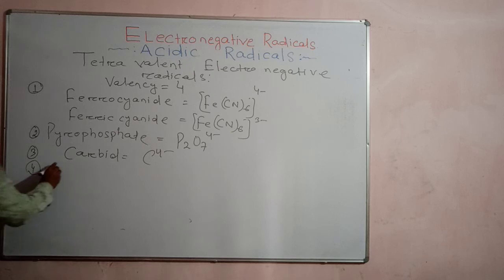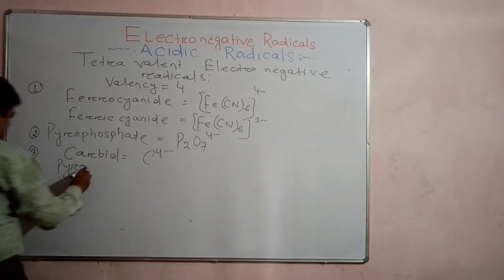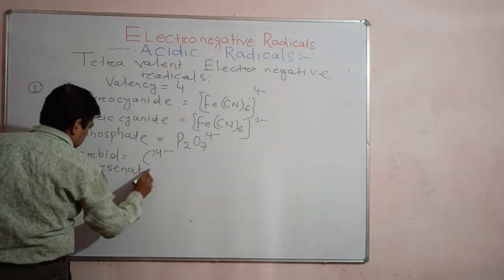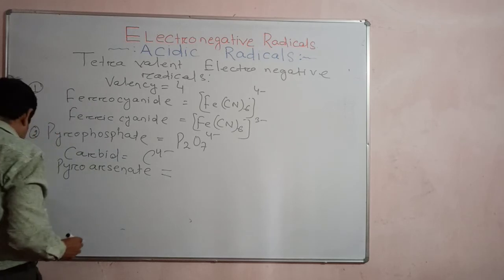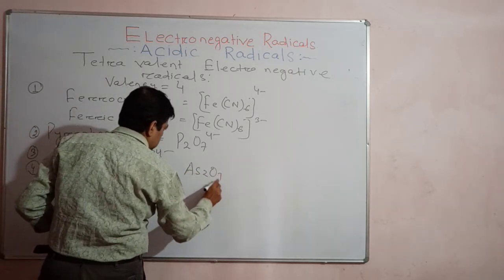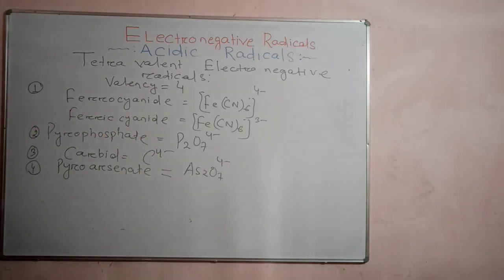And another one is pyroarsenate. Pyroarsenate. Its formula is As2O7 4 minus. Okay, pyroarsenate. And the next formula is pyroantimonate.